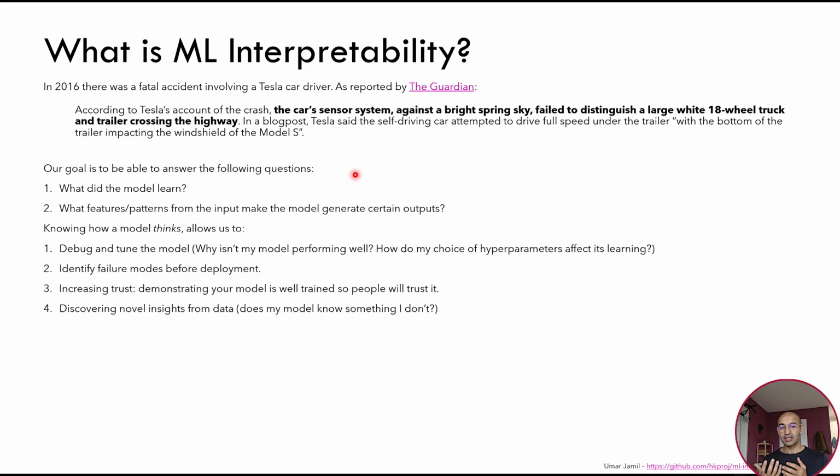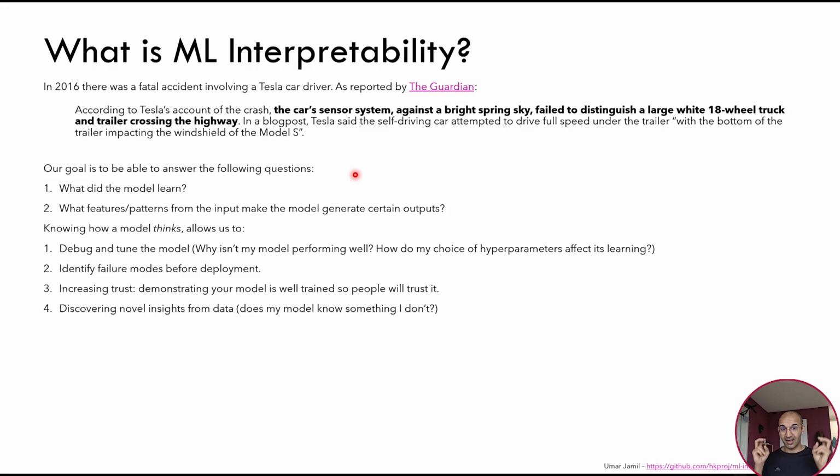So the second question that we want to answer is what features or patterns from the input make the model generate certain outputs. And this is very important, for example, for language models. So imagine our language model is cursing and we want to understand which tokens in the input are being used by the model to generate that kind of output.